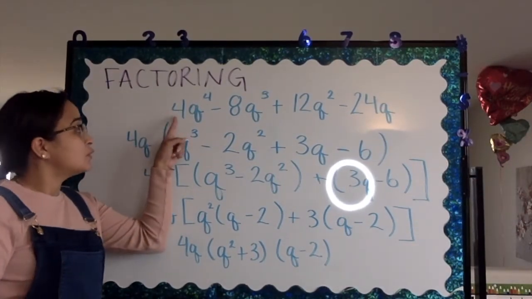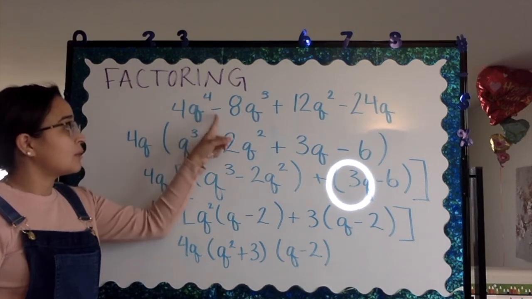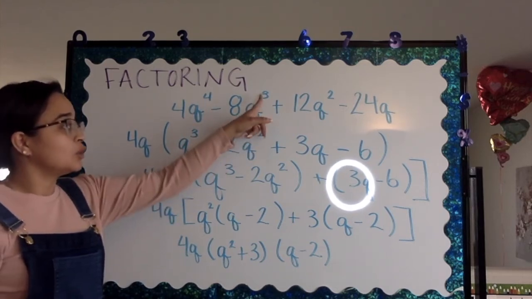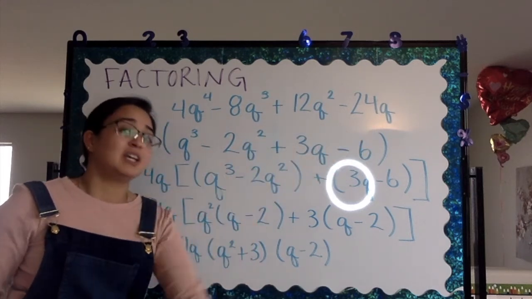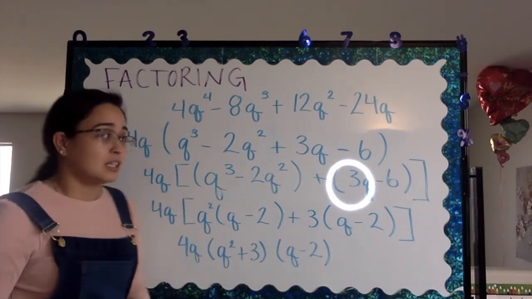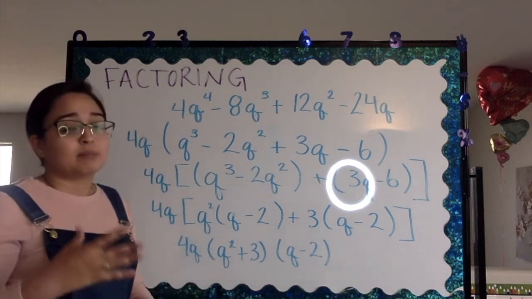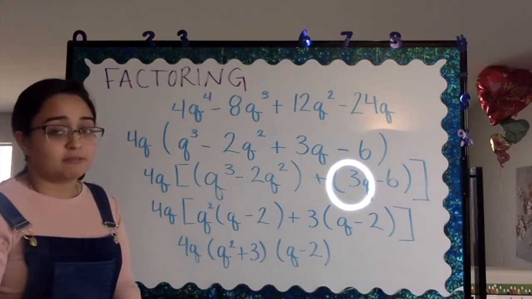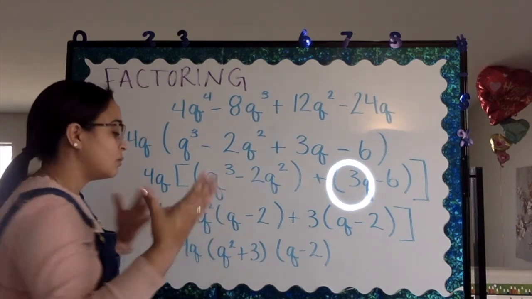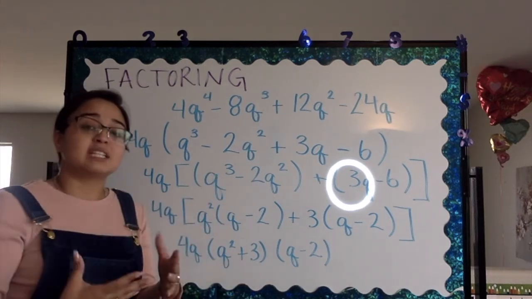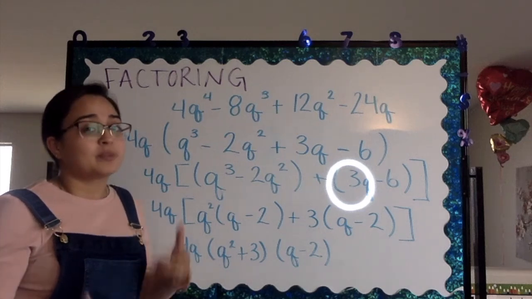We have 4q to the fourth power minus 8q cubed plus 12q squared minus 24q. So that is exactly what we started with. So we factored it by finding first the greatest common factor, then by factoring by grouping, and when we got our final answer, went ahead, checked it, and it all checks out.